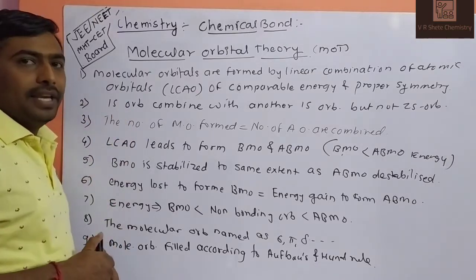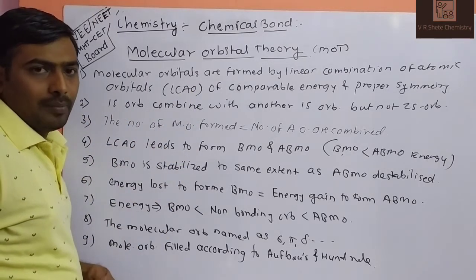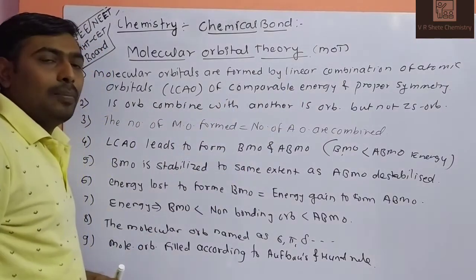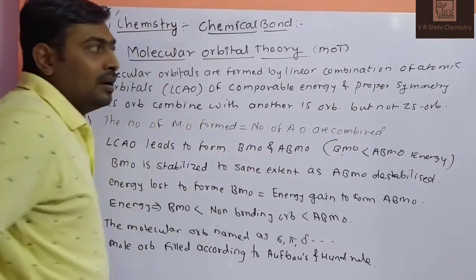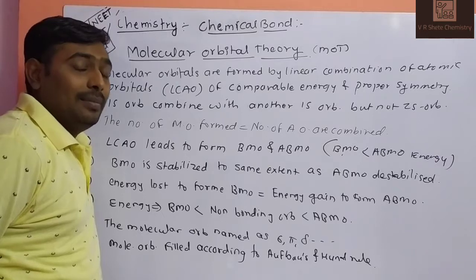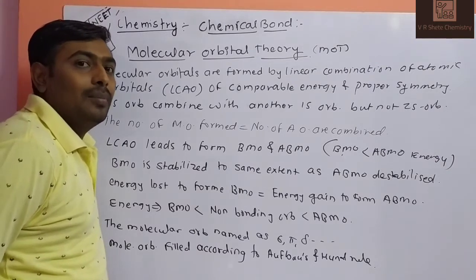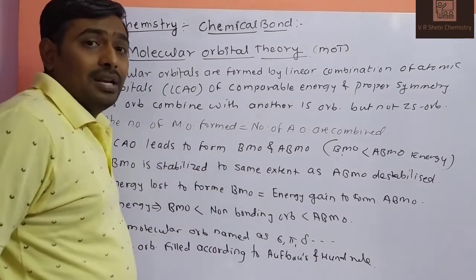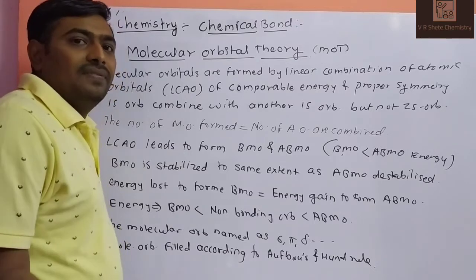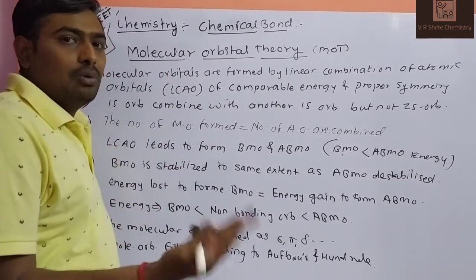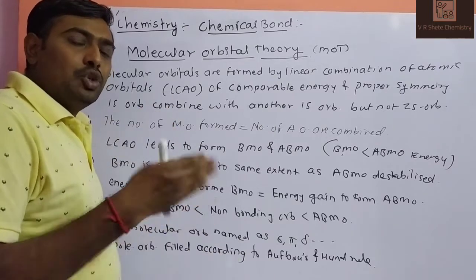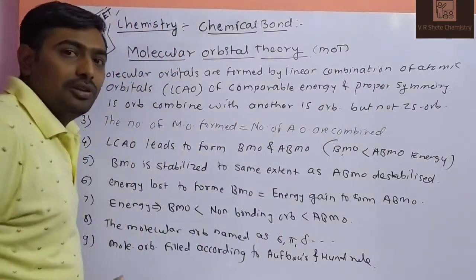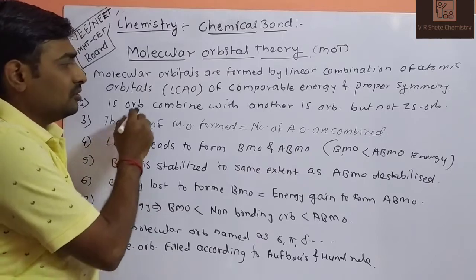First of all, molecular orbital theory is formed by linear combination of atomic orbitals. When atomic orbitals are linearly combined, they must have comparable energy and compatible symmetry. So atoms having proper symmetry and the same energy combine to form a molecular orbital. Second, a 1s orbital of any atom combines with another 1s orbital, but a 1s orbital cannot combine with 2s because of the energy difference. 1s is an inner orbital and 2s is an outer orbital. Similarly, 2s combines with 2s, but 2s does not combine with 2p orbital. Only orbitals with compatible energy and same symmetry combine. This is your second point.